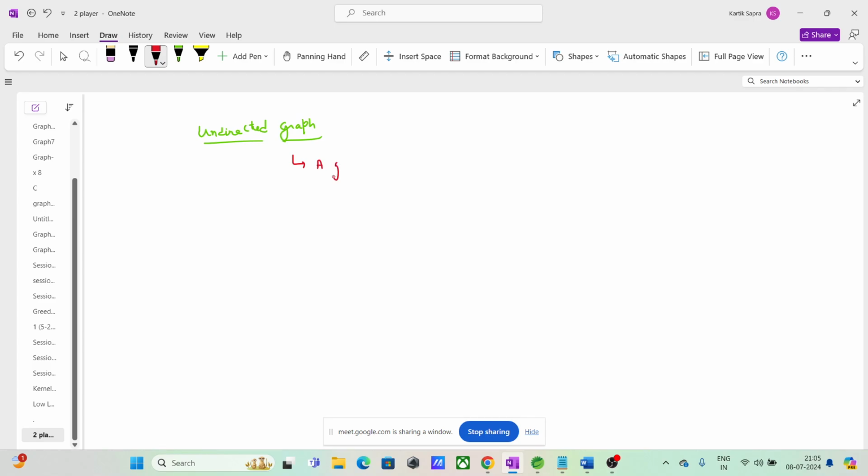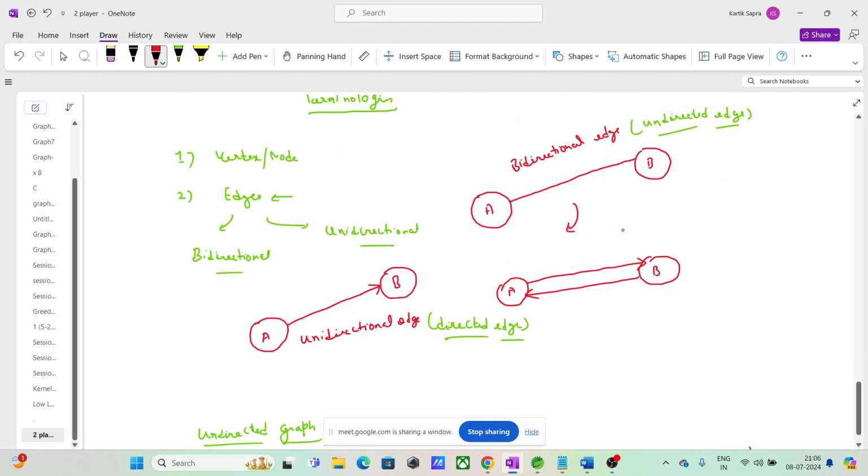A graph with undirected edges, simple as that. Undirected means bidirectional edges, right? So that graph is your undirected graph. Basically guys, a graph with two nodes is also a graph, so this is your undirected graph, right?